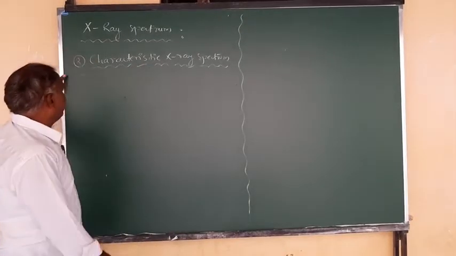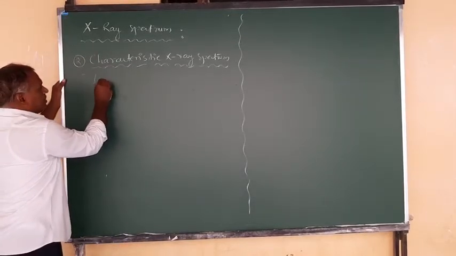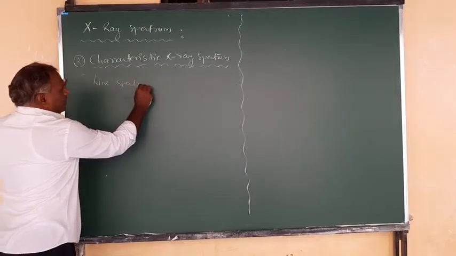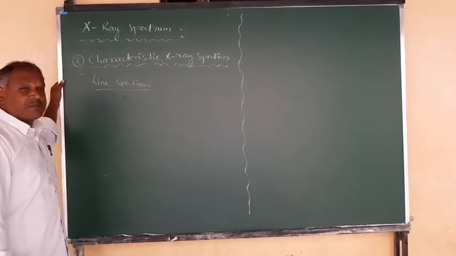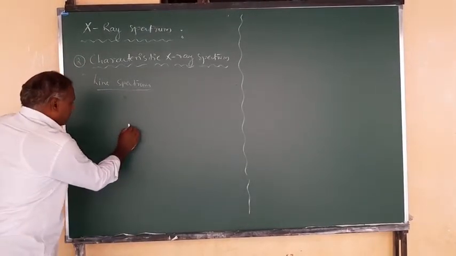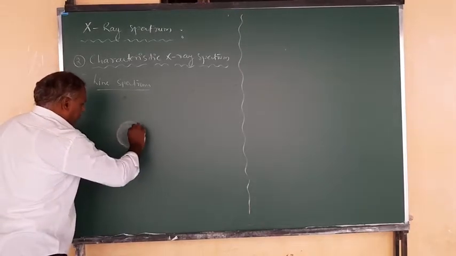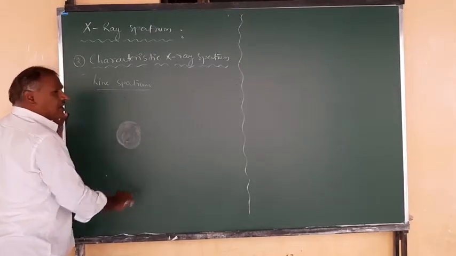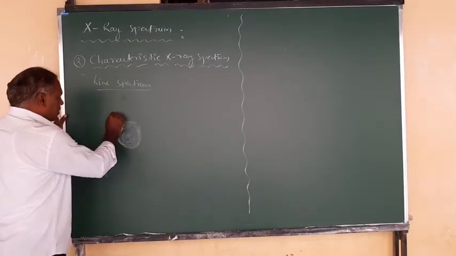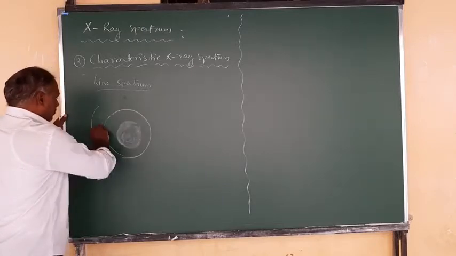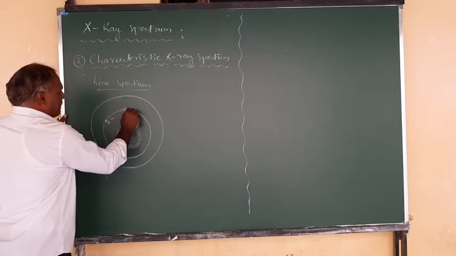So if you observed, this line spectrum, or characteristic X-ray spectrum, can be obtained when the electron has enough kinetic energy to knock out an electron in an atom of the target material. This is related to the nucleus, and around it electrons are revolving in different orbits. So here electrons are there.